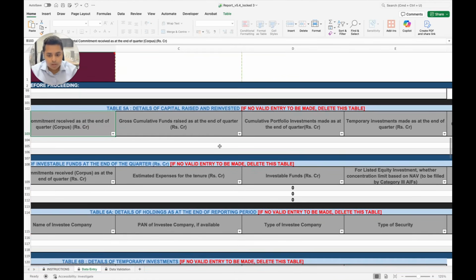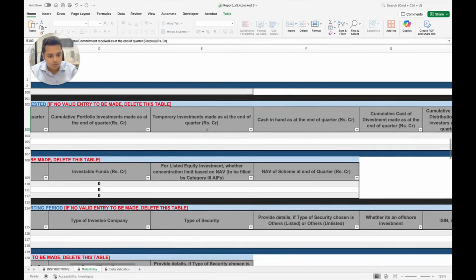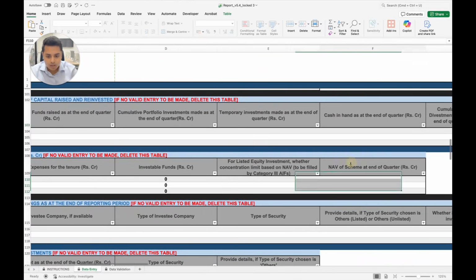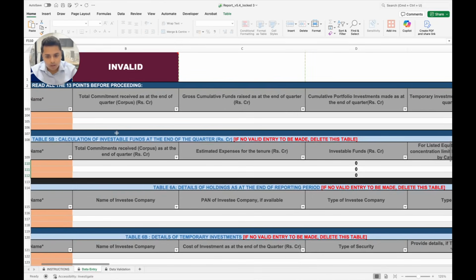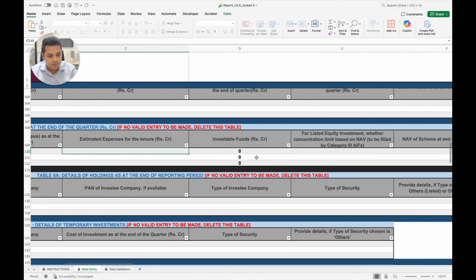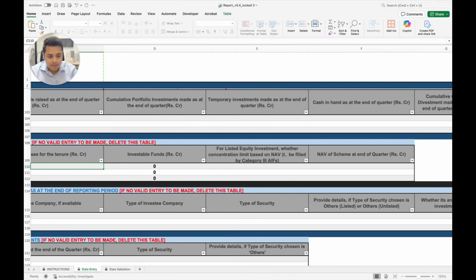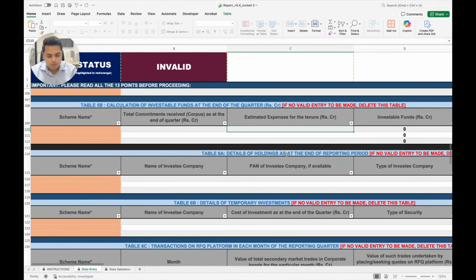of the quarter, gross cumulative funds raised at the end of the quarter, cash in hand, NAV of the scheme. So calculation of investable funds is also done. You have to tell what are your investable funds, total commitment received, calculate investable funds. For listed equity, whether concentration limit based on NAV. So all of this you have to fill.